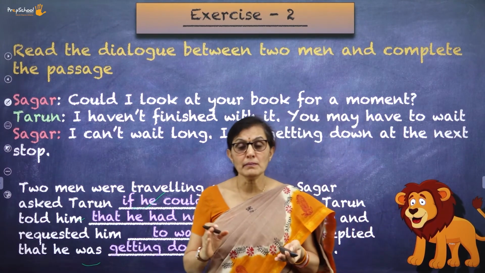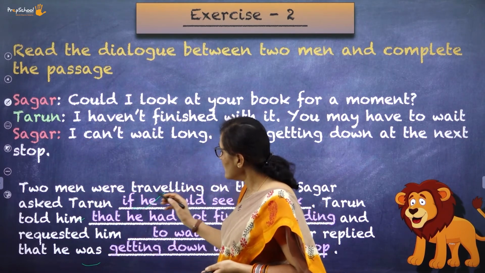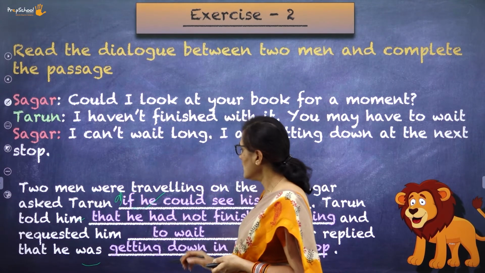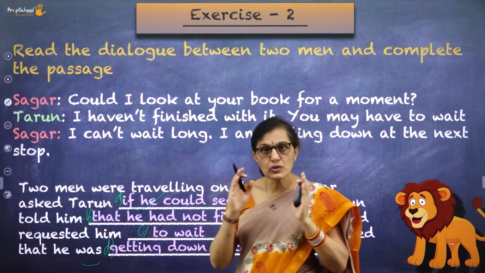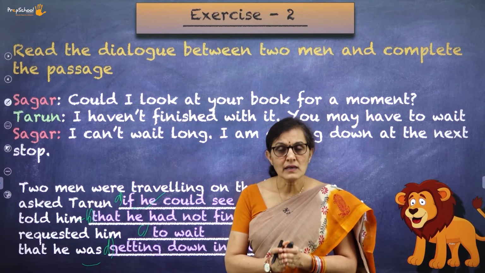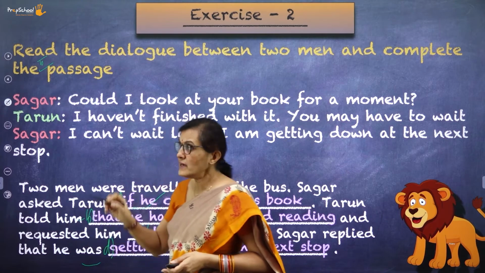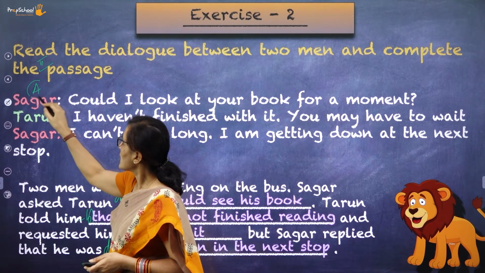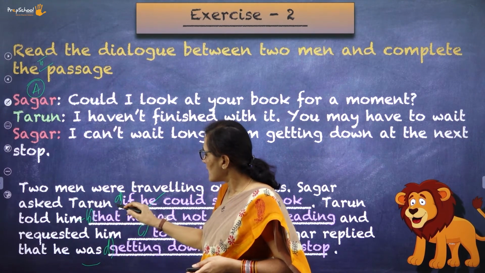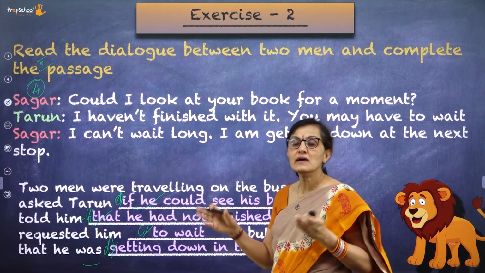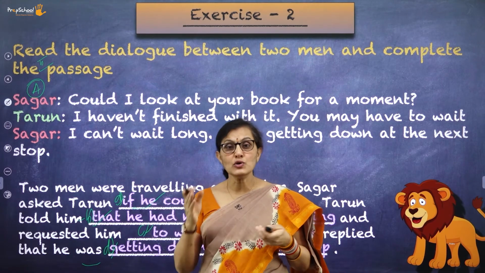Now your question will be, ma'am, should we copy the whole thing in the answer booklet? No. Your fill in the blanks will always come with A, B, C and D. Okay, always you will have the numbering over there. Now, if this question number say is second one, and this is your A question, you write inside the margin, second one A and A, B, C, D and the answers only. So, this was another kind of question that you learned.